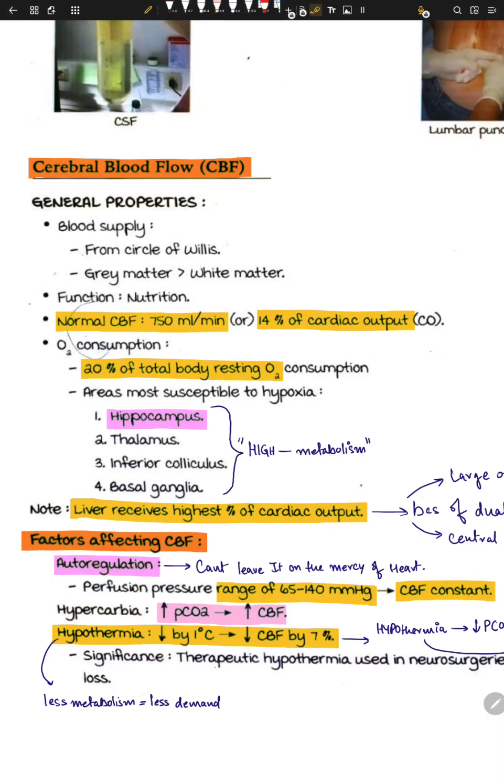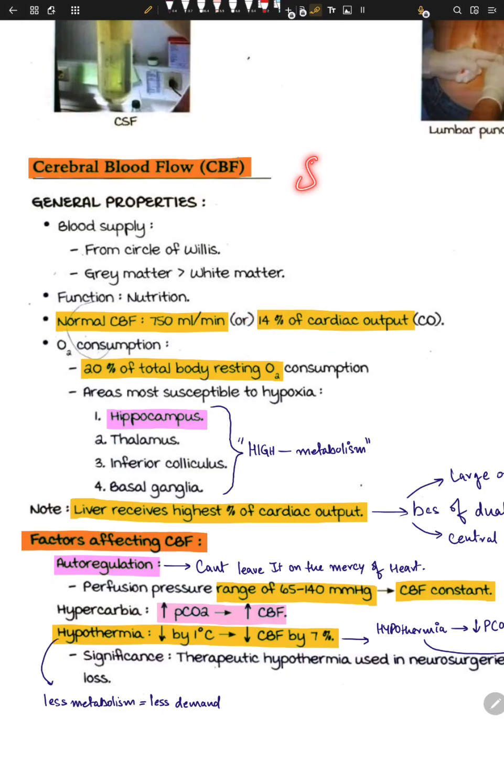Another thing is that CBF is good for nutrition. Blood gives us nutrition. It's very normal. This is very important. Normal CBF is 750 ml per minute, right? So it's about 14% of your cardiac output. It's very important to understand.